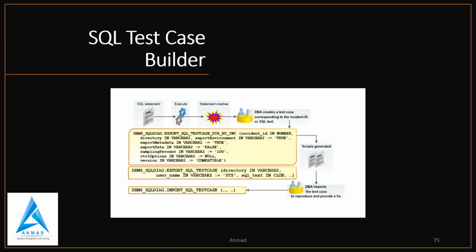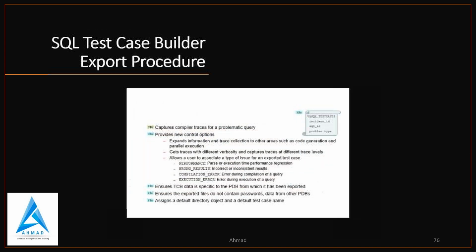So in 19C you have statement execute, statement crash. So the DBA creates test cases corresponding to the incident ID or SQL text, and the script is generated, and the DBA imports the test case to reproduce and provide a fix. So you have the DBMS_SQLDIAG package, and in that you have the IMPORT_SQL_TESTCASE procedure. This is the SQL test case builder in 19C. And you have the export procedure in 18C.